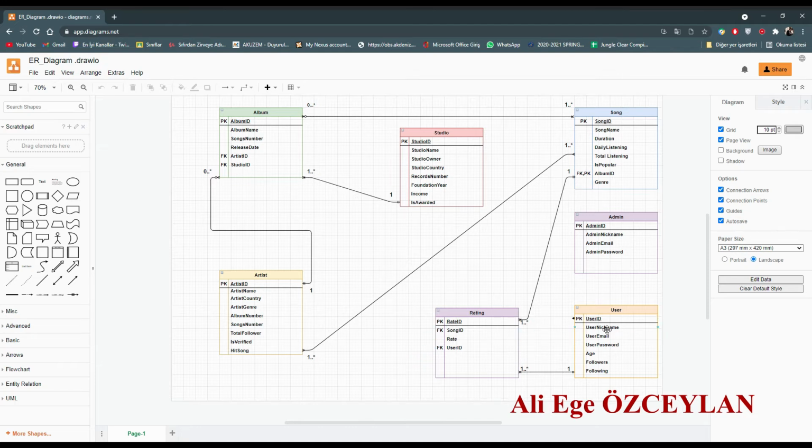The user and rating relationship: one user can rate a lot of different songs, so it's a one-to-many relationship, but one rating can only have one user. So that is it. That's all of our ER diagram.